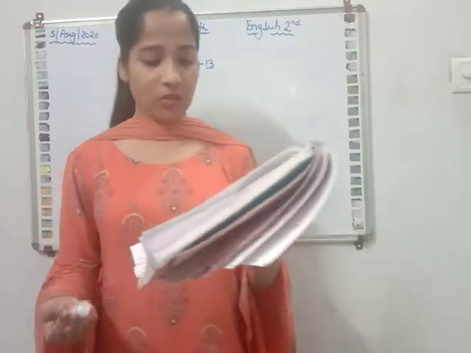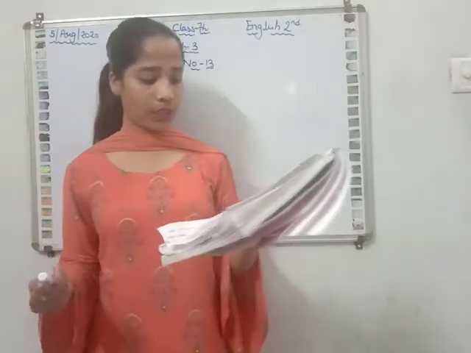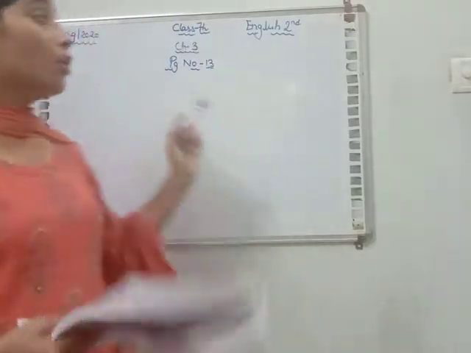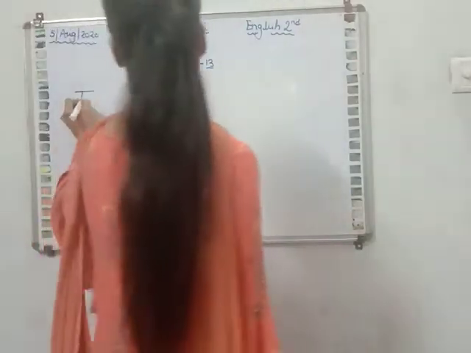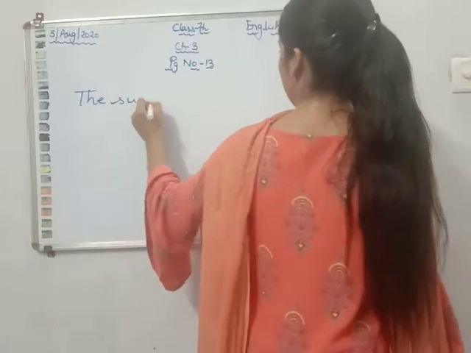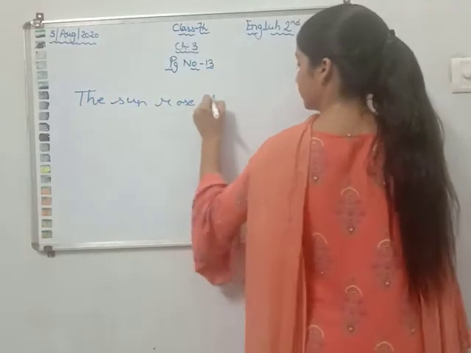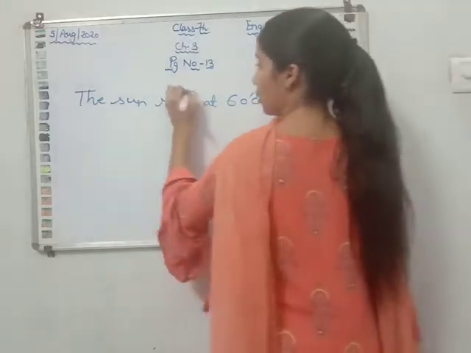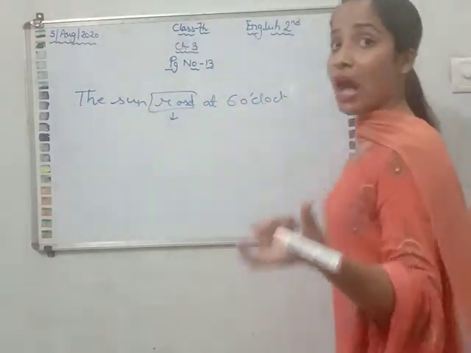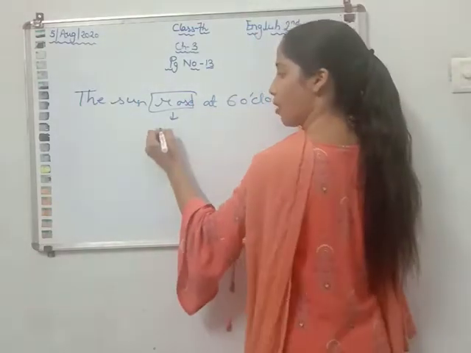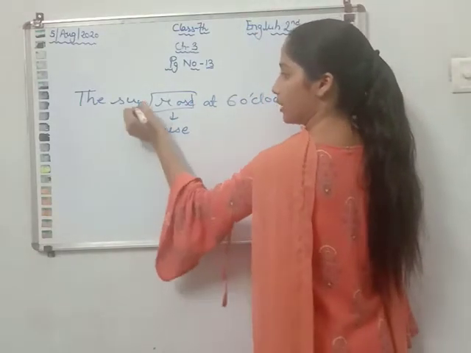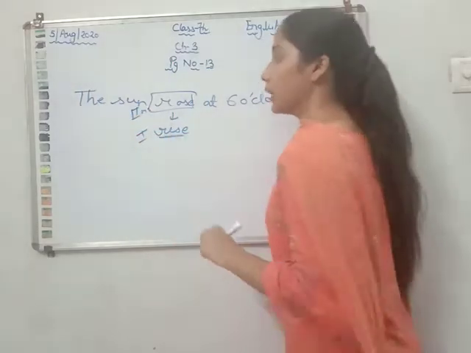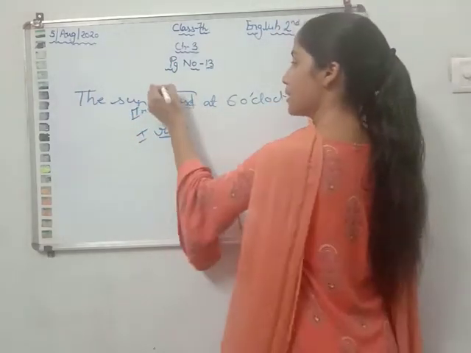First question is, change the following affirmative to negative. The sun rose at 6 o'clock. The sentence is given in your book. Okay, rose. R-O-S-E, rose. It is not a flower over here. It is a past form of rise. The second form of rise is this and the first form is rise. So, it is in second form.